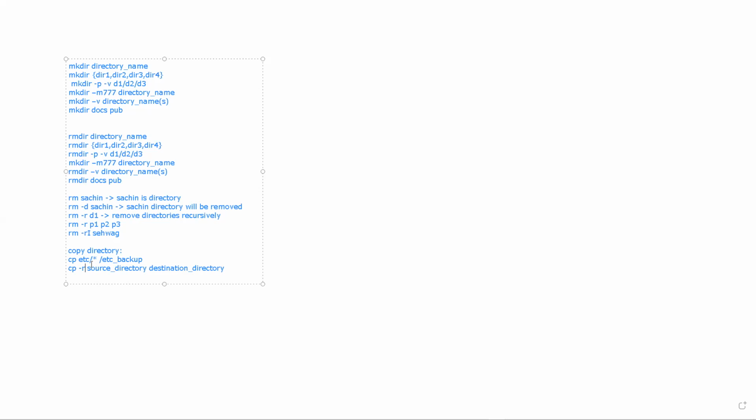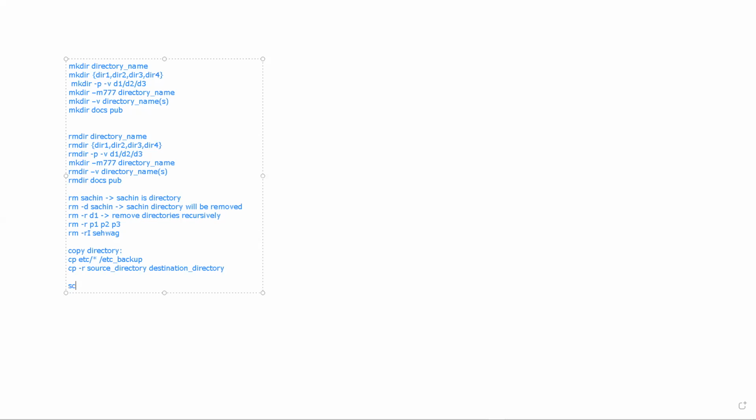It will go to the source directory and check whether it has any subdirectories or files. The entire structure will be copied as is into the destination directory. So this is about the cp command.